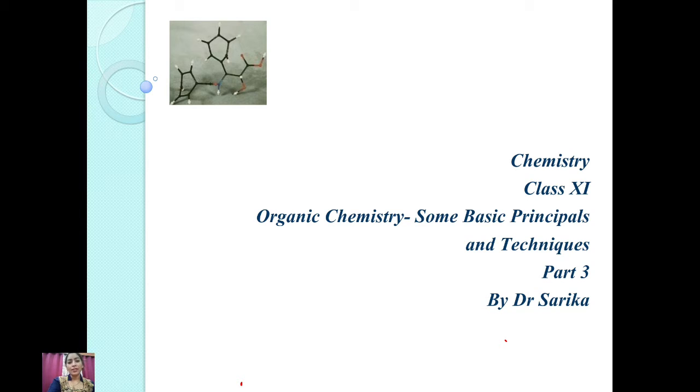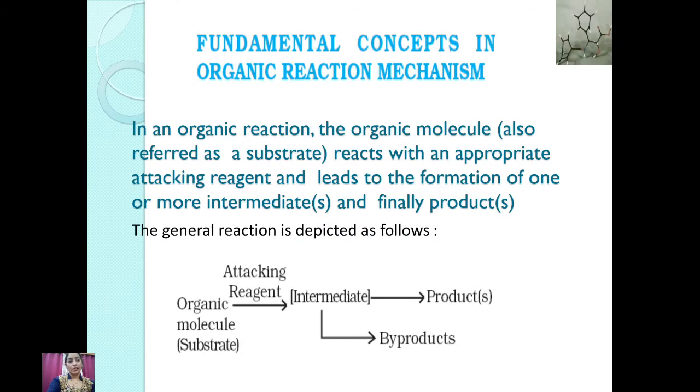How does this reaction happen? For a reaction to occur, two things are required: one is the reactant, the reagent, and the second is the substrate. किसी substrate के ऊपर एक reagent आके अटैक करता है, तब एक इंटरमीडिएट कंपाउंड और बाय प्रोडक्ट बनता है. इसी इंटरमीडिएट कंपाउंड से we will get finally a product. In an organic reaction, the organic molecule reacts with an appropriate attacking reagent and leads to the formation of one or more intermediates and the final product.